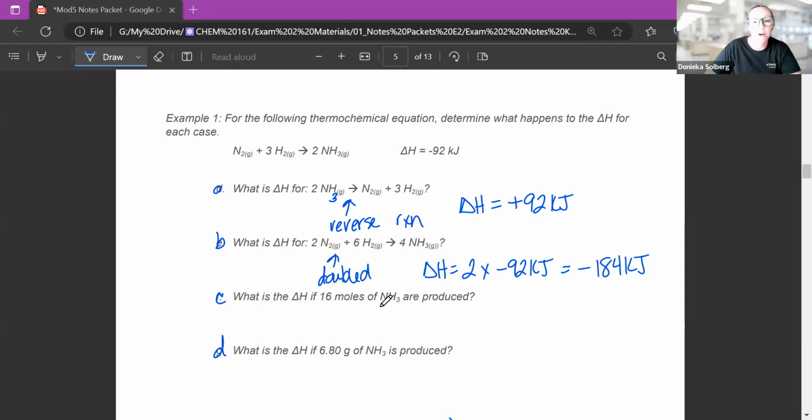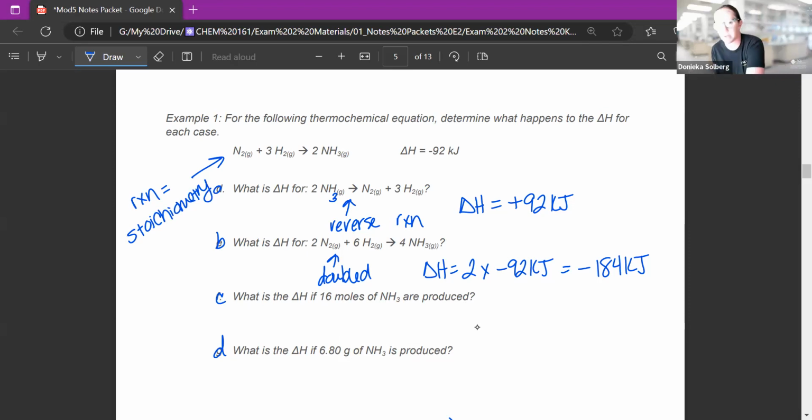But now I want to know, I'm going to do these reactions in the lab. How much energy am I going to produce if I use 16 moles of NH3 or 6.8 grams of NH3? Well, anytime you have a reaction like this, it's stoichiometry. I can use a ratio to figure out how much energy is going to be produced. Now, instead of a mole ratio, though, you're going to use moles and energy.